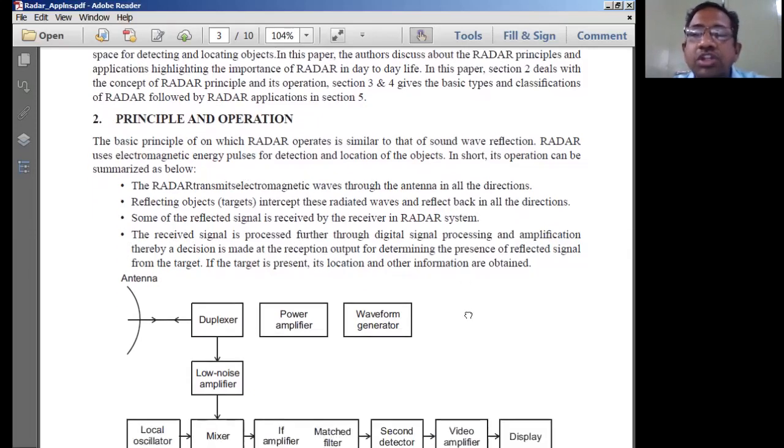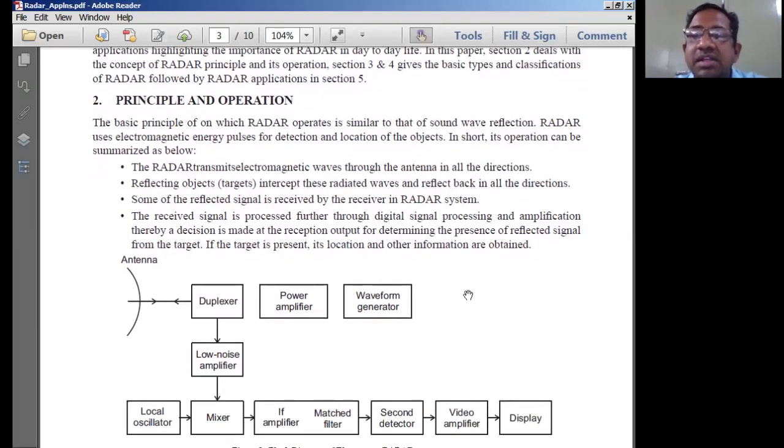Now, in short, we can summarize the operation of a radar with respect to four important points. What are the four important points every radar is going to have? A radar is normally going to have a transmitter which transmits the EM waves, called electromagnetic waves, through an antenna in all directions. Then after the antenna transmits, what will happen?